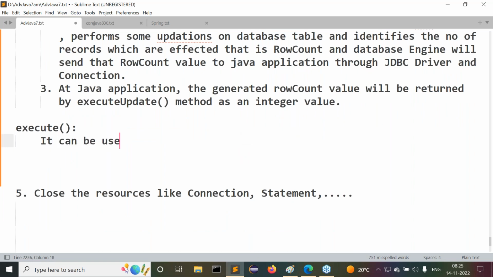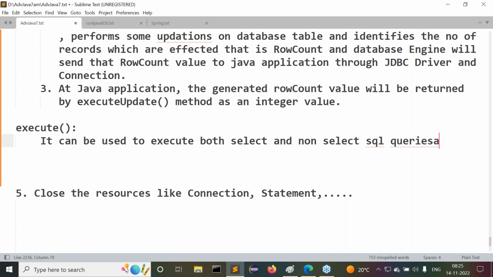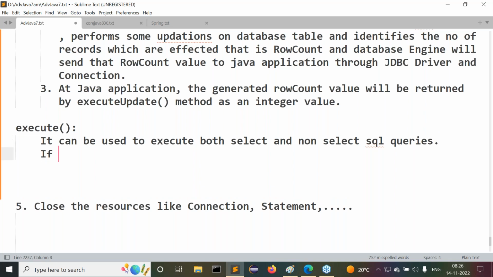It can be used to execute both select and non-select SQL queries. What is the execute query method for? Select SQL queries execution. What is the execute update method for? Non-select SQL queries execution. But what is the execute method's purpose? It can be used to execute both select and non-select SQL queries. Get my point or not? Okay, fine. Now, next point.